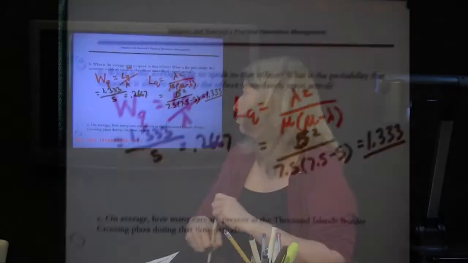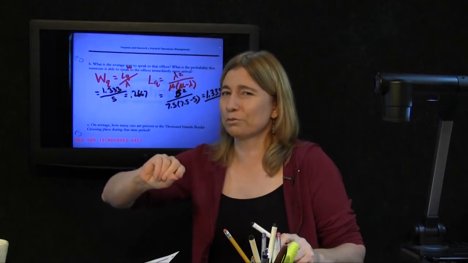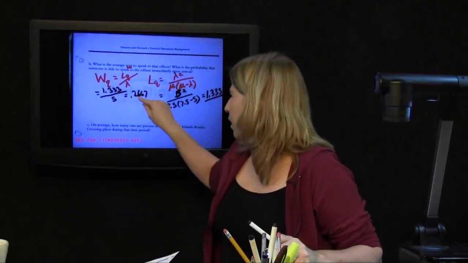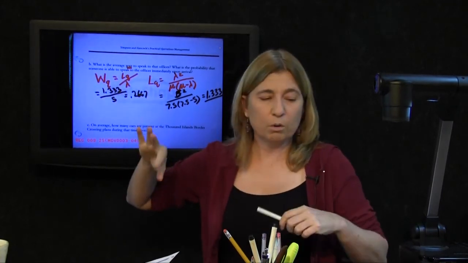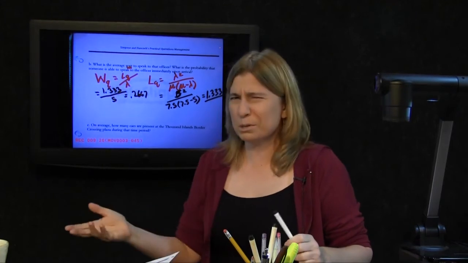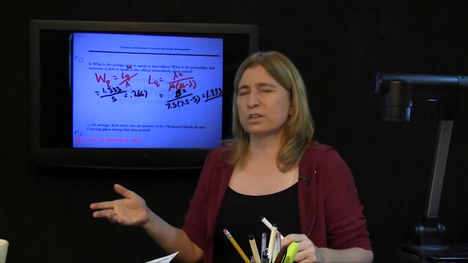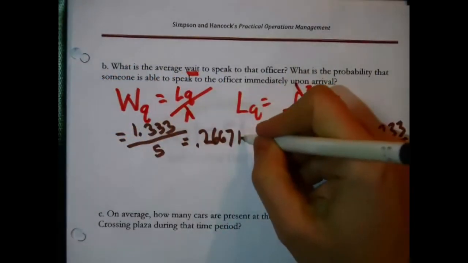0.2667. All right, now, do we have an answer to the question? Remember, it's really only actually the first question in this part. Yeah, actually, that's the answer. The 0.2667 is the answer to what is the average wait to speak to the officer. Except, and this is important, what is that supposed to mean? 0.2667 hours.